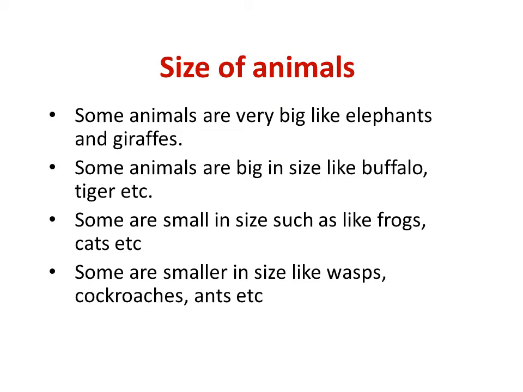After seeing the types of animals, there is the size of animals too, from very big to very small. Let us see. Some animals are very big, like elephants and giraffes. Some animals are big in size, like buffalo or tiger. Some are small in size, such as frogs, cats, etc. Some are smaller in size, like wasps, cockroaches, ants, etc.